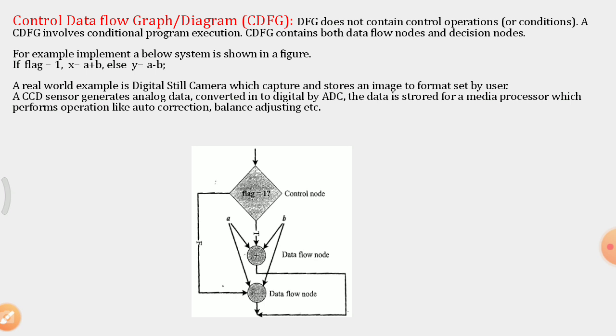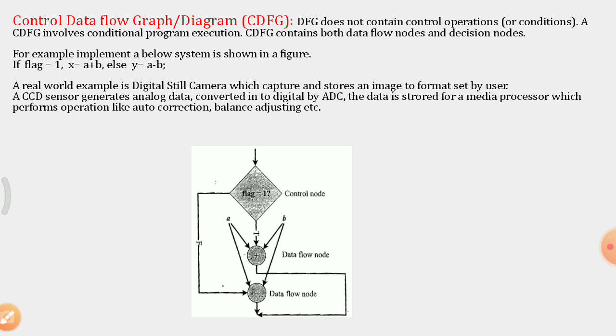For an example, in the below figure, the algorithm being implemented is: if flag is equal to 1, x is equal to a plus b, or else y is equal to a minus b. In the figure we can see that first a control node is there for decision making.